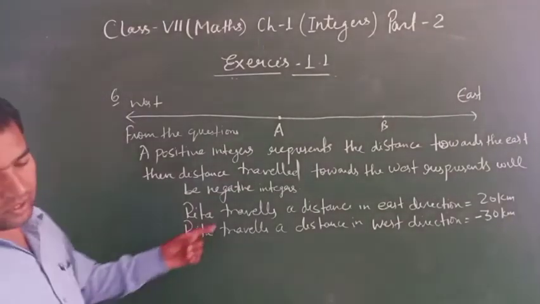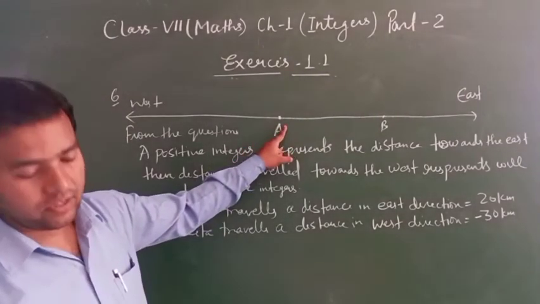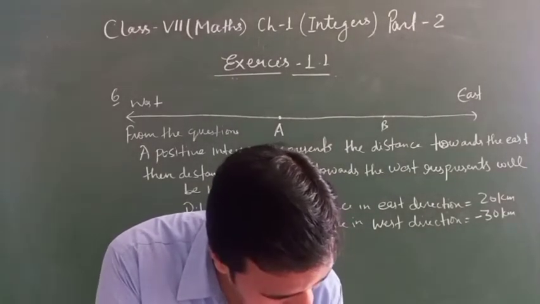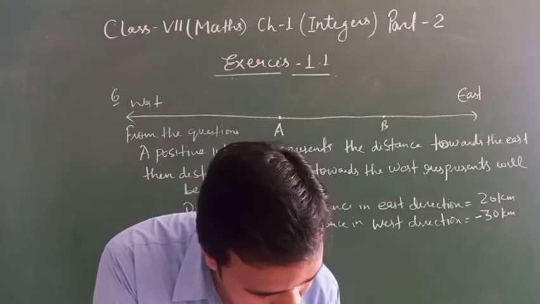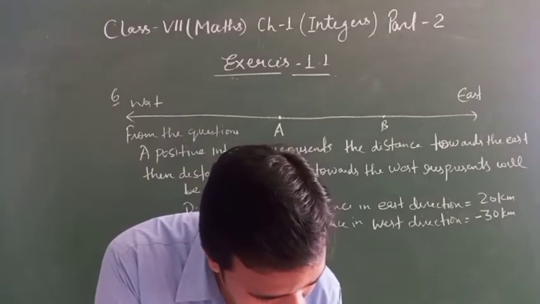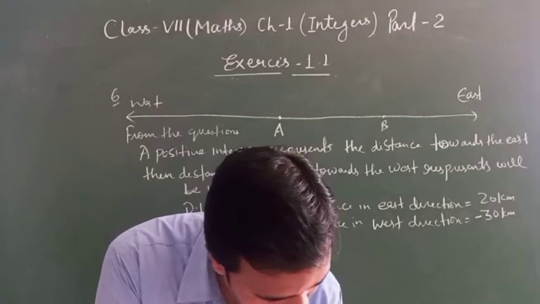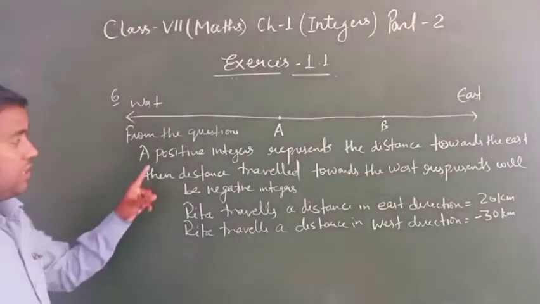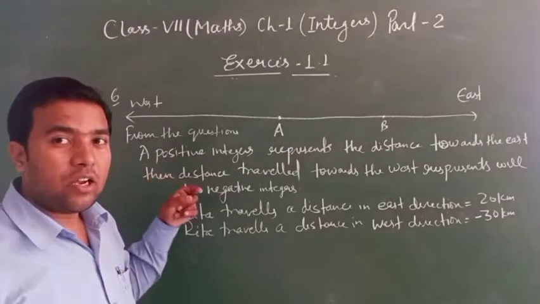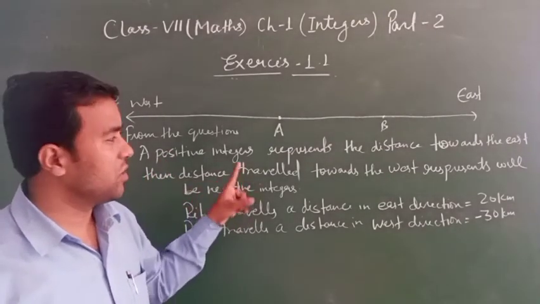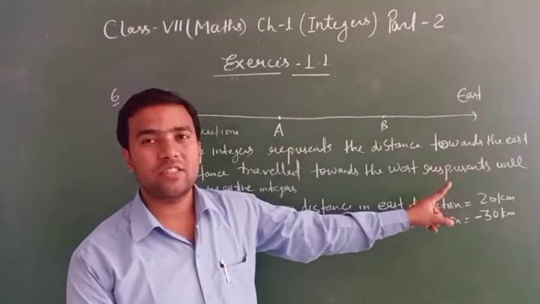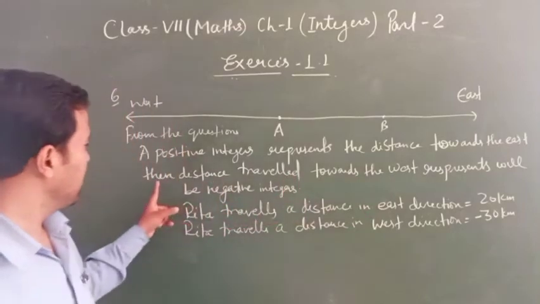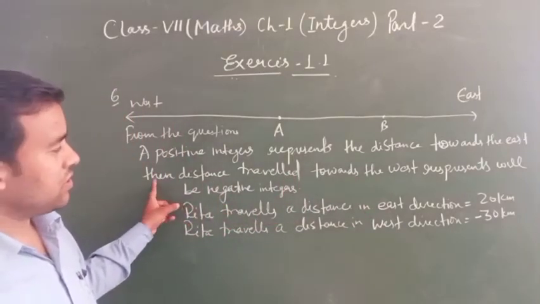Distance towards east is represented by a positive. How will you represent the distance traveled west? By which integer will you represent her final position from A? Clear? It is not according to me; it is given in the question. Whatever distance going east is positive, whatever distance going west is negative.